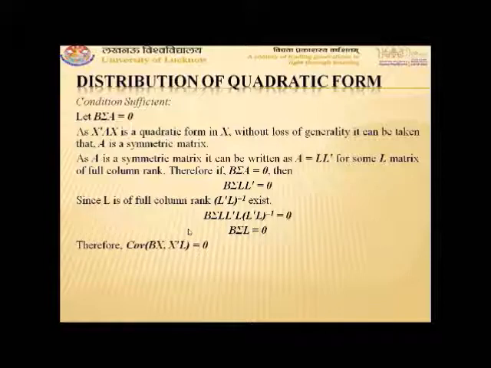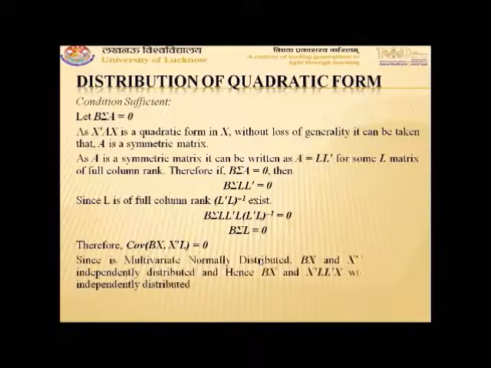And B sigma L is nothing but the covariance between BX and X transpose L. So we can say that the covariance of BX and X transpose L is 0. That means BX and X transpose L, or you can say L transpose X, are independently distributed, since their covariance is 0 and X follows a normal distribution.